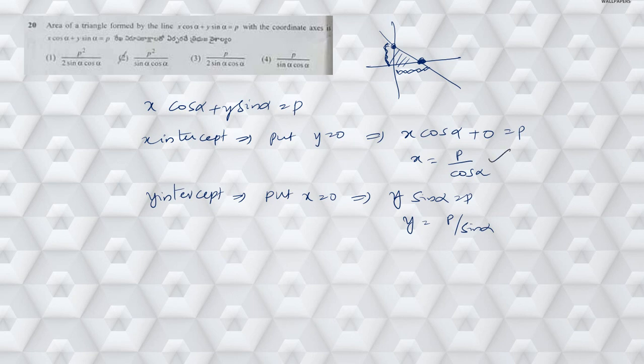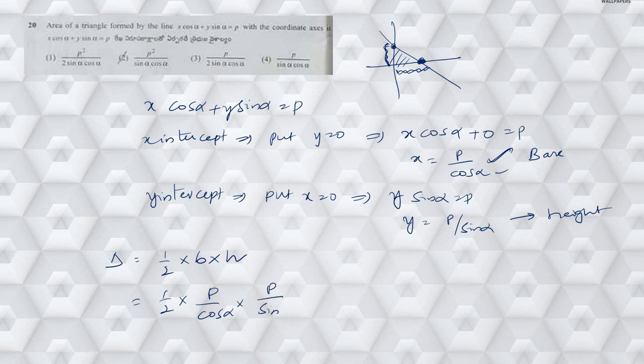So this x intercept is the base and this y intercept is the height. You know the area of triangle is given by half into base into height. Now substituting the values, half into base, which is p by cos alpha, into height, which is p by sin alpha. When I multiply, I get p square by 2 sin alpha into cos alpha. Hence option 1 is my answer.